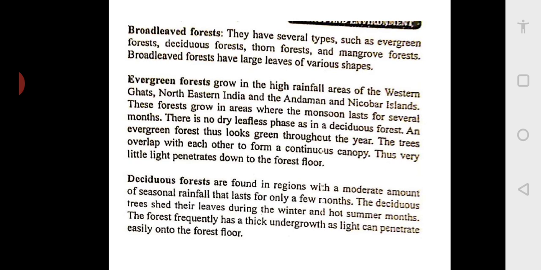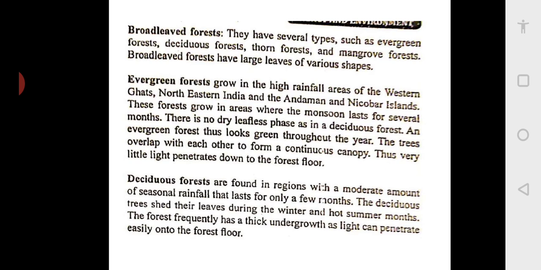There is heavy rainfall in the Western Ghats. Now Karwar, Goa, these all come under the Western Ghats. And then you have northeastern India, like Assam, Meghalaya, some 7-8 states are there. And then the Andaman and Nicobar Islands, there also you will find this evergreen forest. They are always green. Even in Karwar and Goa you can see along the road, the trees are always green.